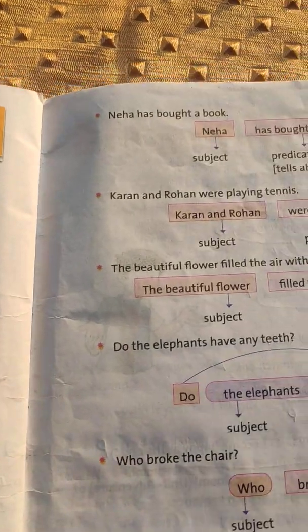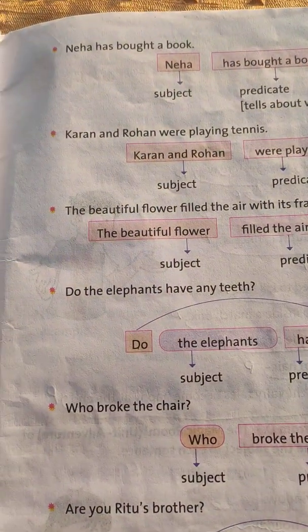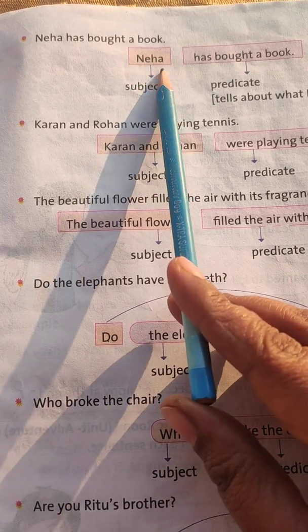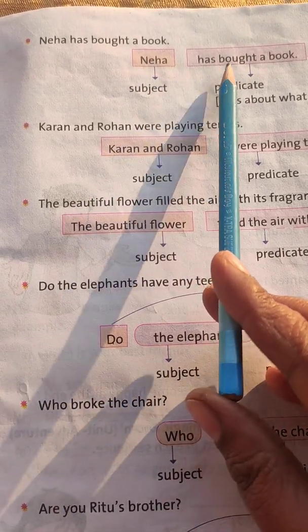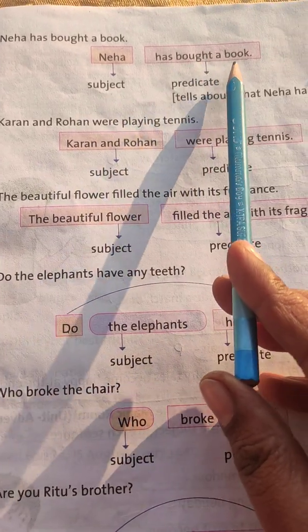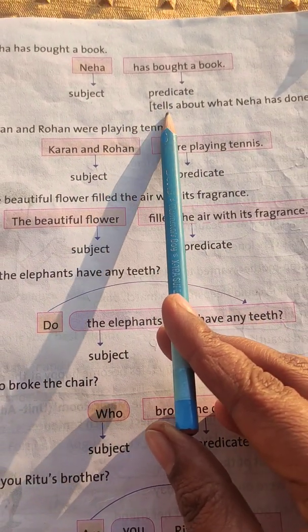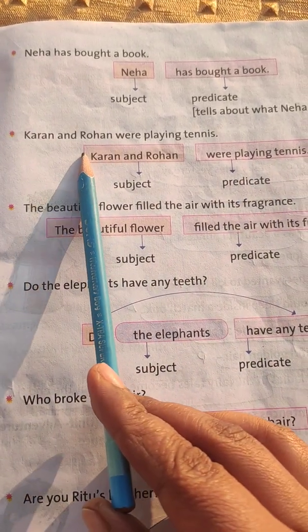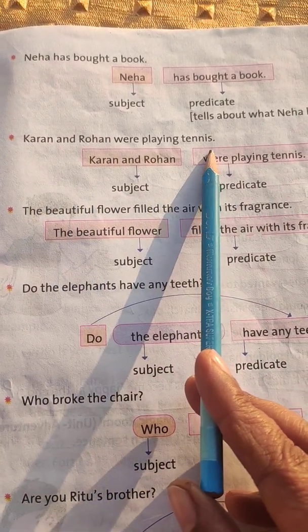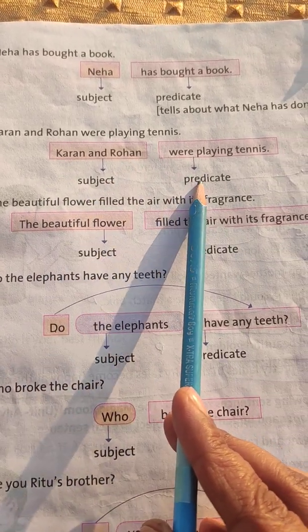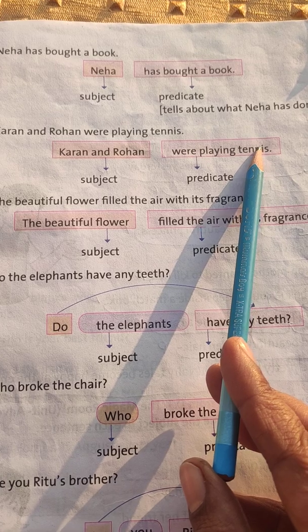Now come to the next page. Neha has bought a book. We have divided it into two parts. Neha is the subject and has bought a book is the predicate. It tells about what Neha has done. Next, Karan and Rohan were playing tennis. Subject, Karan and Rohan, and predicate, were playing tennis.